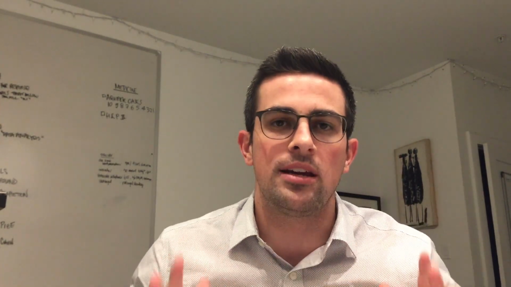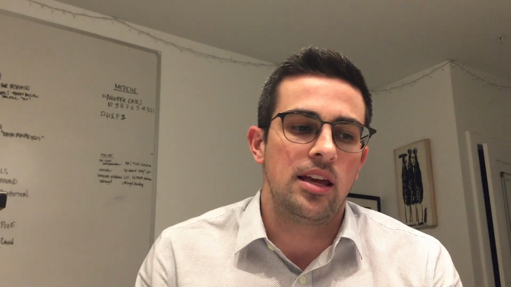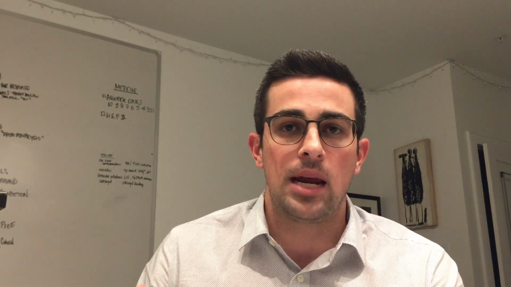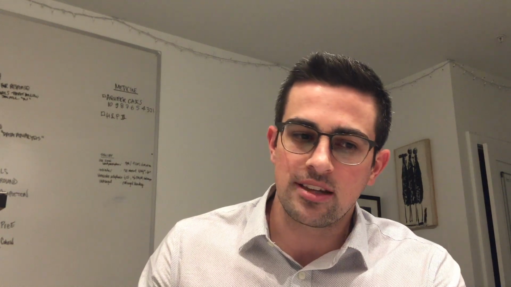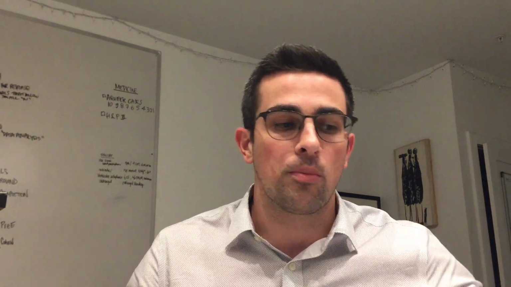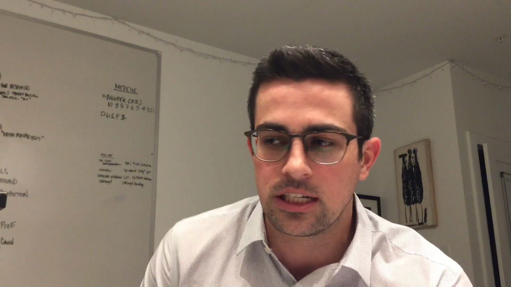And I also wanted to talk about just a little bit more. So this paper had a very specific group. You cannot use this to say that ticagrelor is superior in other aspects where you would use this drug. This is kind of exemplified by another paper focusing on this, the EUCLID Study. So the EUCLID Study was looking at peripheral vascular disease, specifically in stable patients. And the treatment of peripheral vascular disease, or peripheral artery disease, is actually what the paper was referring to.